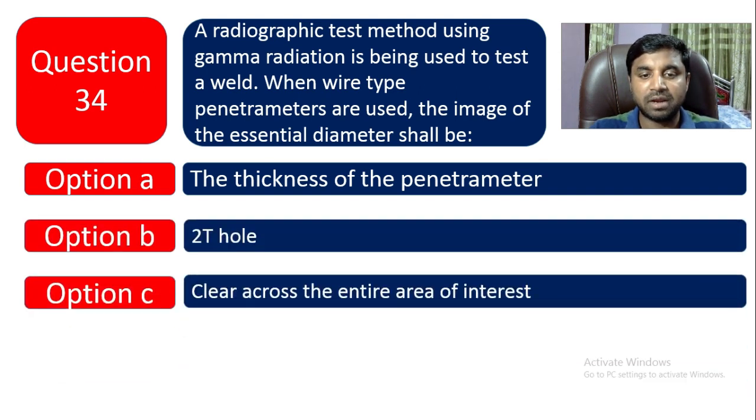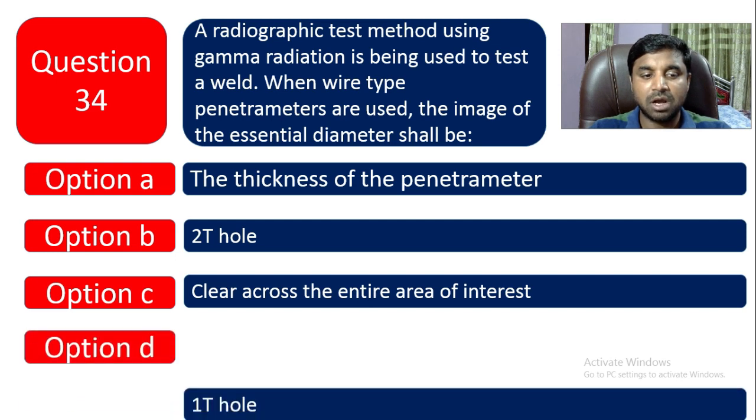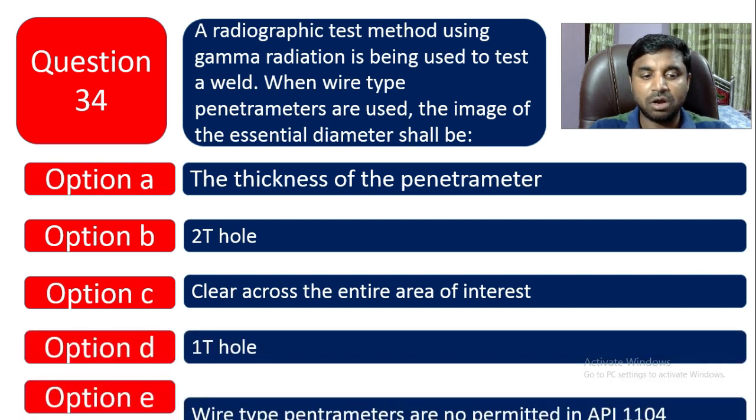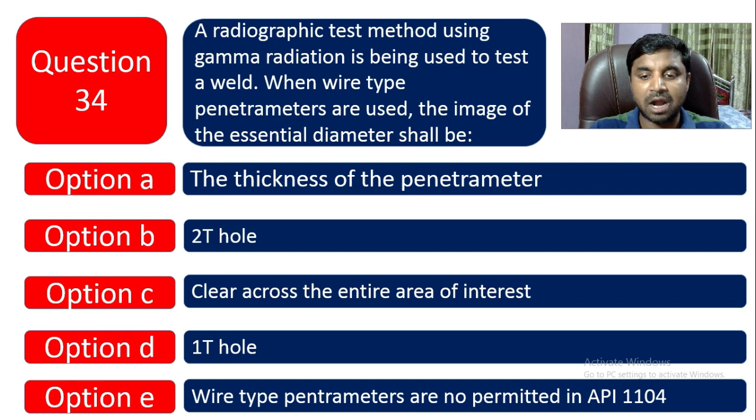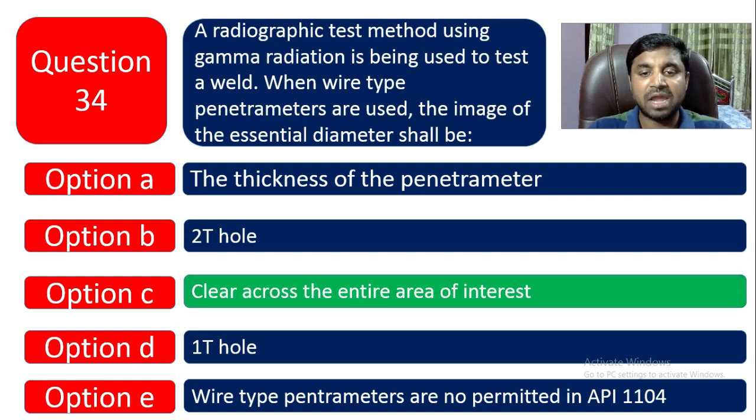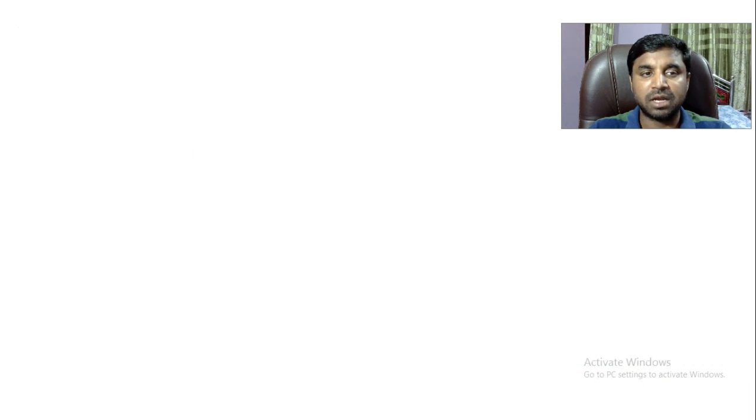Option C is clear across the entire area of interest. Option D is one T-hole, or option E is wire type penetrometer are not permitted in API 1104. So the correct answer is clear across the entire area of interest. We have to clear that area of interest, entire area. The question number 34, the option C is the right one.